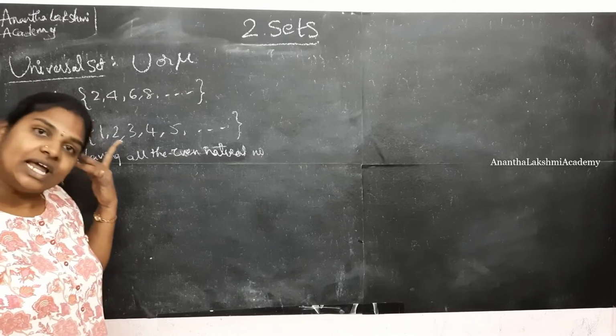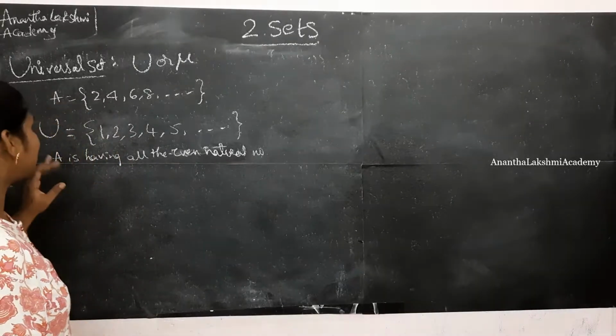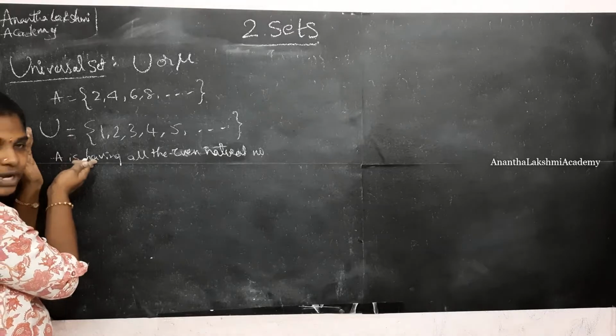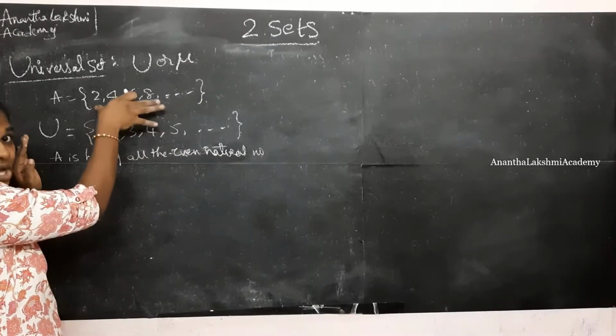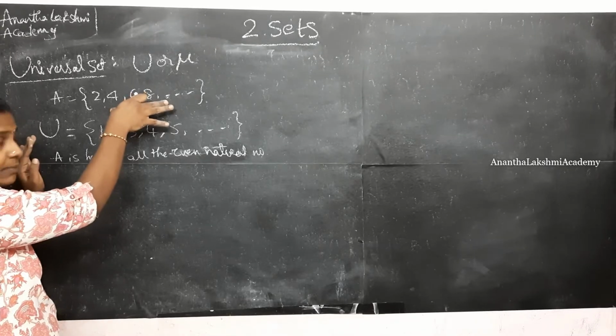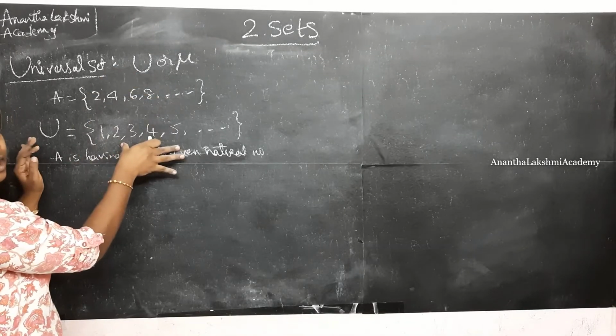The set of natural numbers is the universal set. So in this example, 2, 4, 6, 8 and so on, the even natural numbers, are always present in U.